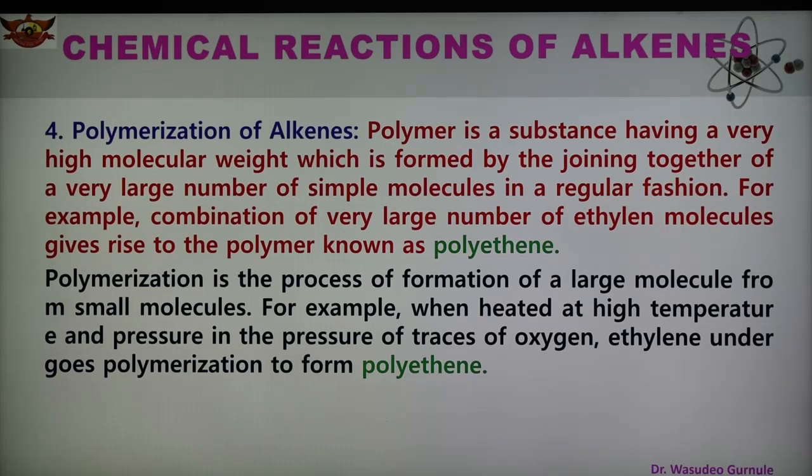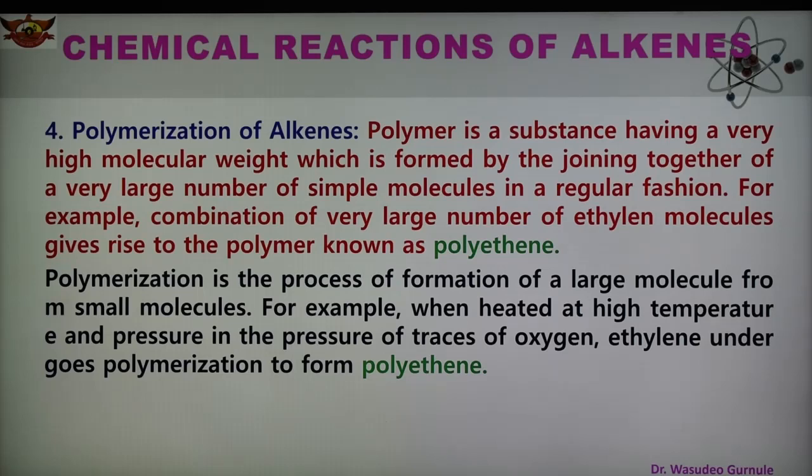This polymerization is the process of formation of a large molecule from small molecules. So we can say that polymerization is a process of formation of polymer. Here is one example: when heated at high temperature and pressure in the presence of traces of oxygen, ethylene undergoes polymerization to form polythene.